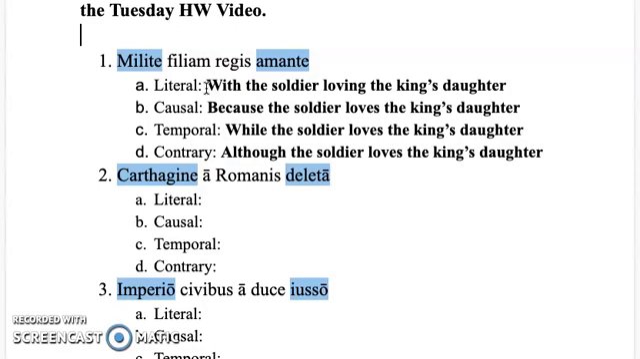If I were to make that causal, I would say because the soldier loves the king's daughter. Temporal, while the soldier loves the king's daughter. Concessive, although the soldier loves the king's daughter. Okay. You're going to do all of the rest of these on your own, but I'm going to walk you through some tips and tricks to figure out what's going on.